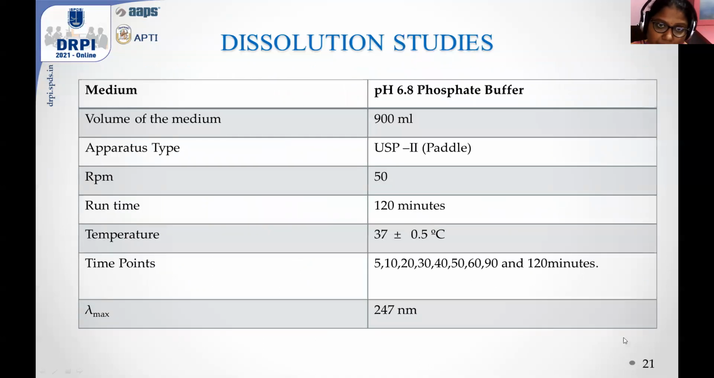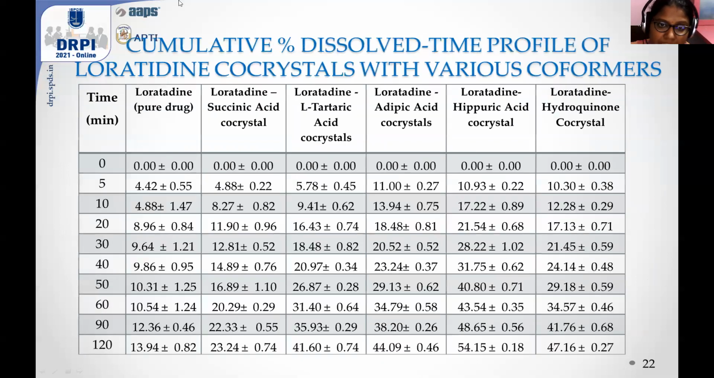For the dissolution studies, the medium used is pH 6.8 phosphate buffer, and the volume of the medium is about 900 ml. The apparatus used is USP type 2, at about 50 RPM. The run time is up to 120 minutes, at a temperature of 37 ± 0.5 degrees centigrade. The time intervals are 5, 10, 20, 30, 40, 50, 60, 90, and 120 minutes. The lambda max is 247 nanometers. The results of the dissolution studies are reported in this table.